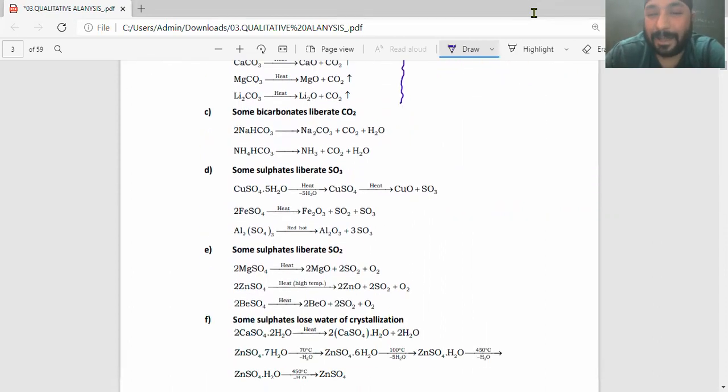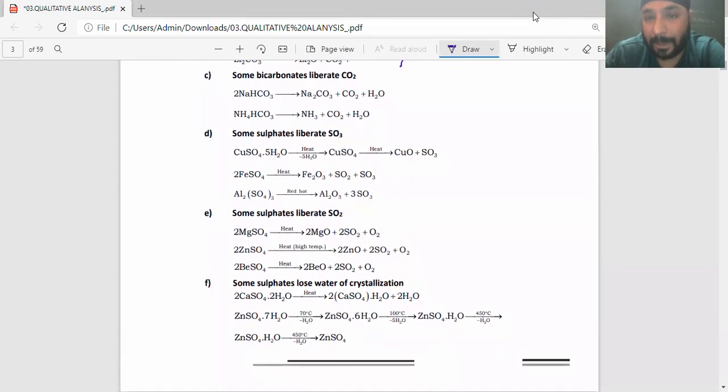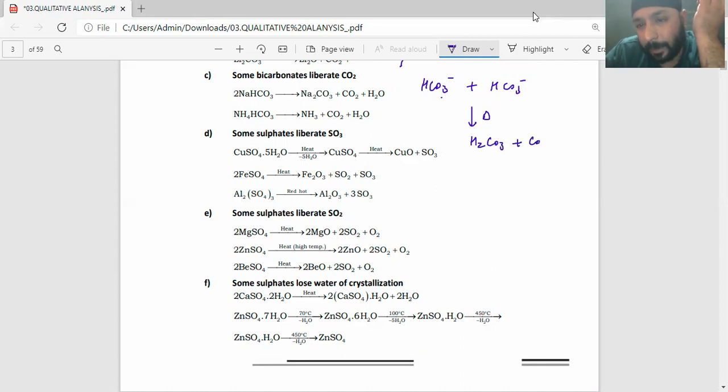Now, some bicarbonates liberate carbon dioxide. Actually, not just some; every bicarbonate has a tendency to evolve carbon dioxide. If you have bicarbonate and bicarbonate on heating, they collide with each other and I'll get H2CO3 plus carbonate.